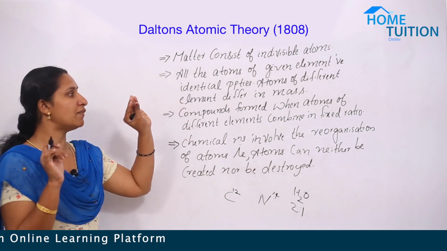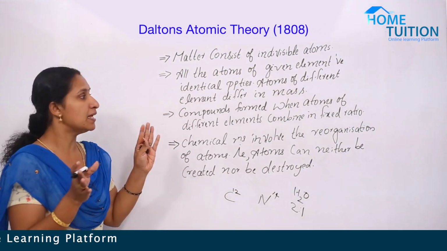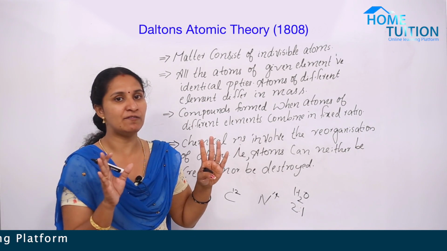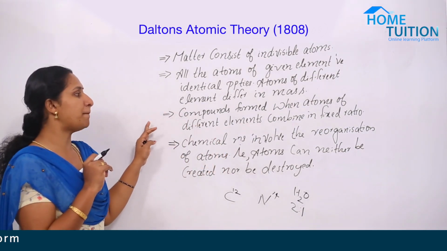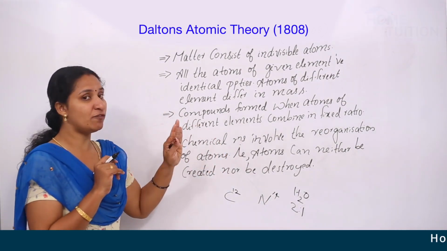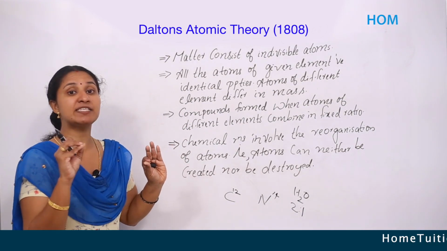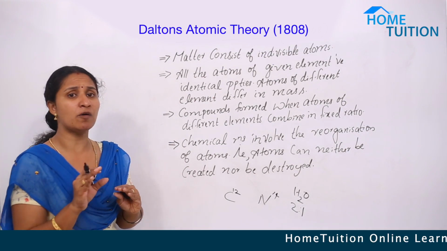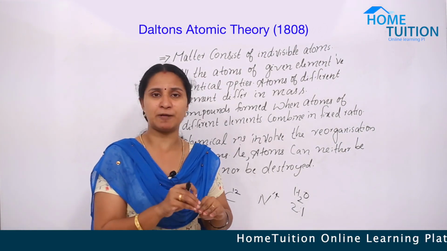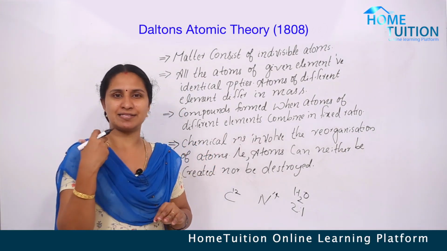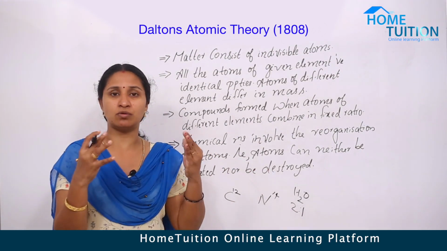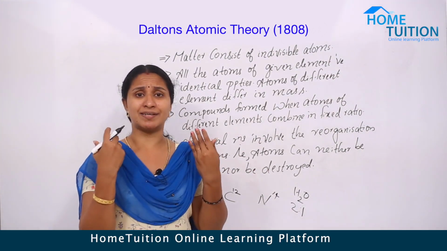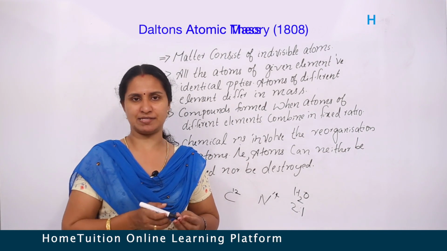All the atoms of a given element have identical properties, but atoms of different elements differ in mass. Compounds are formed when atoms of different elements combine in a fixed ratio. And chemical reactions involve the reorganization of atoms already present in it. That is, there is no gaining or losing, no destruction or creation of atoms.